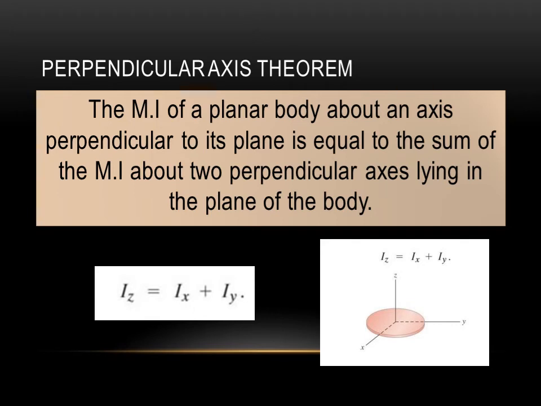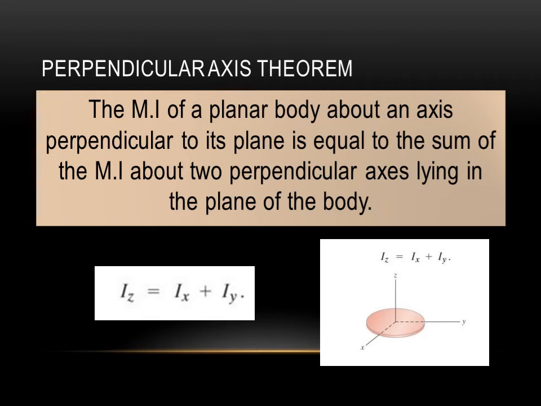Now, the perpendicular axis theorem. It is defined as: the moment of inertia of a planar body about an axis perpendicular to its plane is equal to the sum of the moment of inertia about two perpendicular axes lying in the plane of the body. So, it is very clear. If you have an axis which is perpendicular to the plane, and two more perpendicular axes lying in the plane of the body.